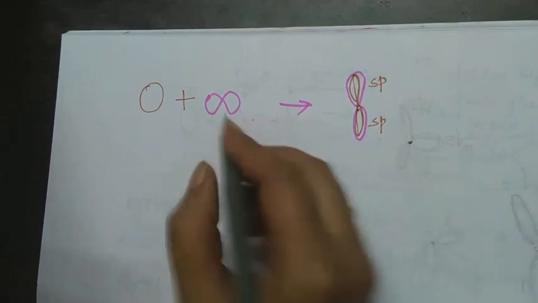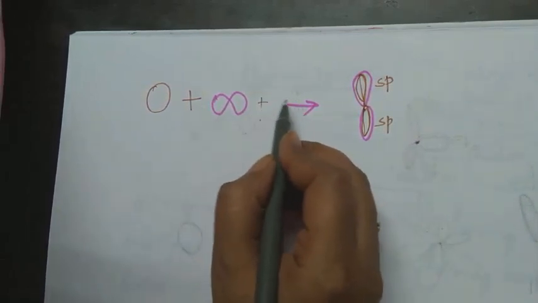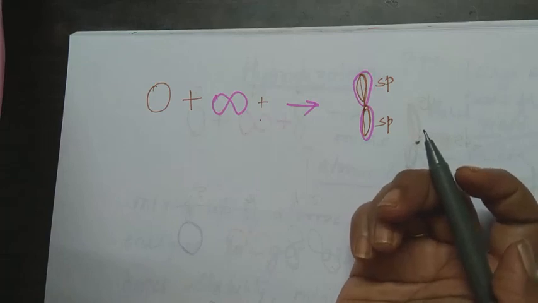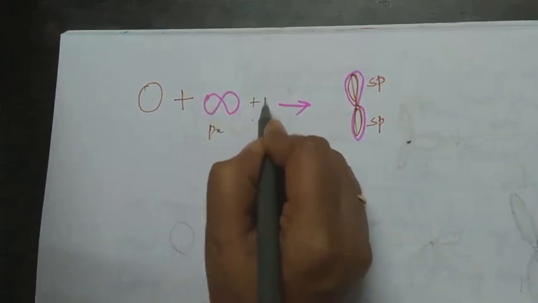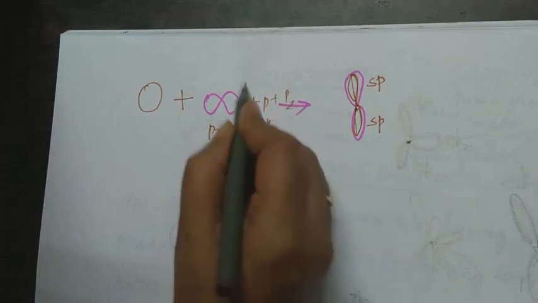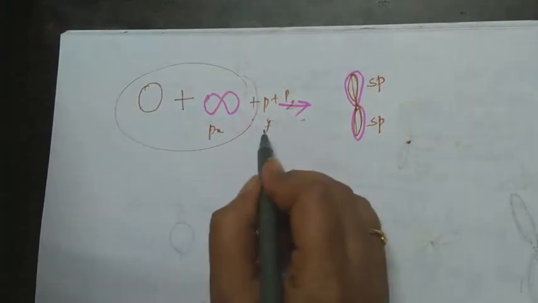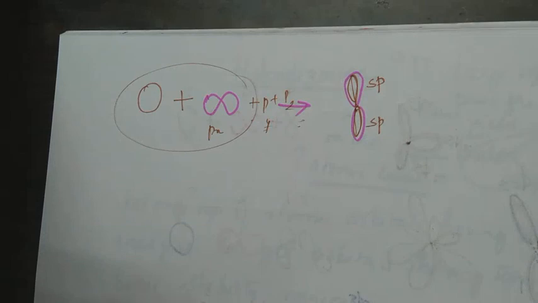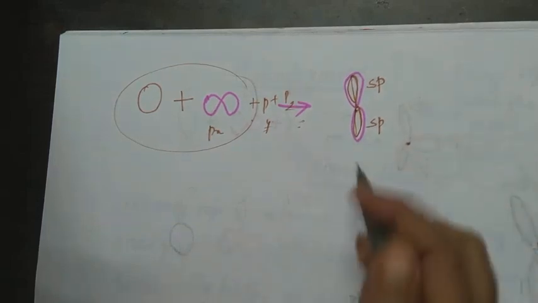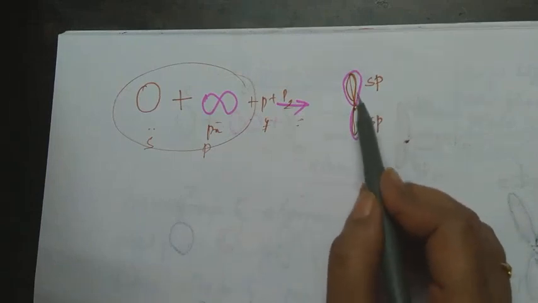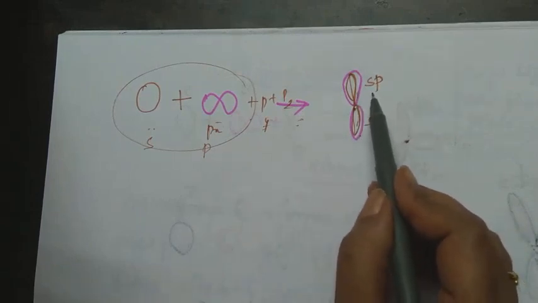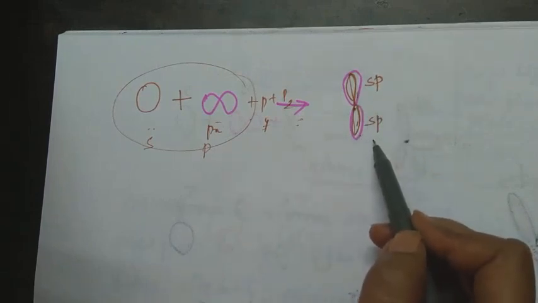How about the remaining py and pz? They are not involved in hybridization. Only these two are involved in hybridization. So they remain as it is. So how many have mixed here? 1 and 2. So here you get 2 orbitals and they are called as sp hybrid orbital 1 and sp hybrid orbital number 2. Understood?